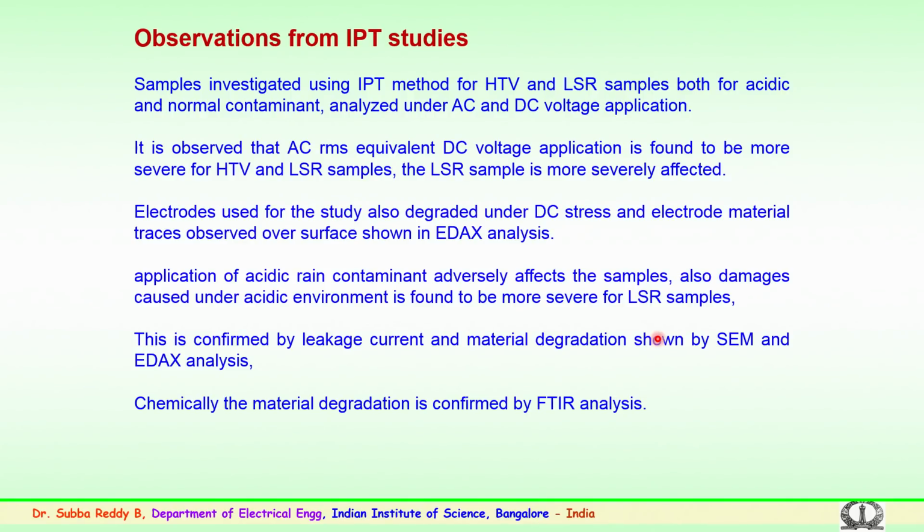Observations from the inclined plane testing as per the laboratory studies, both for AC and DC, have given us some important results.